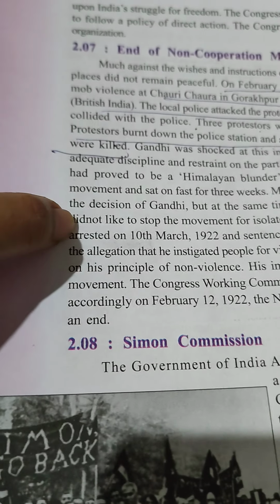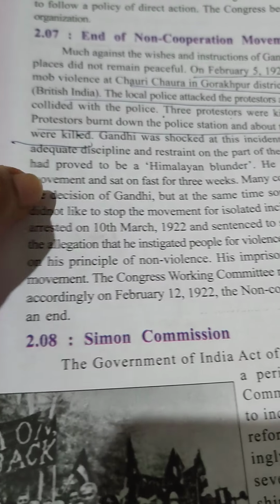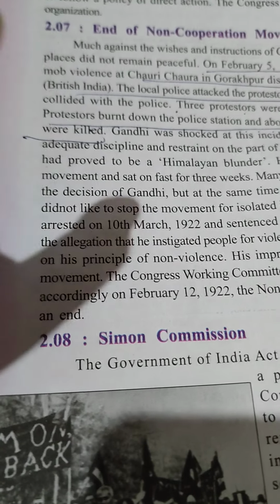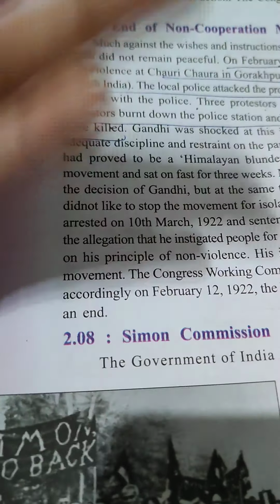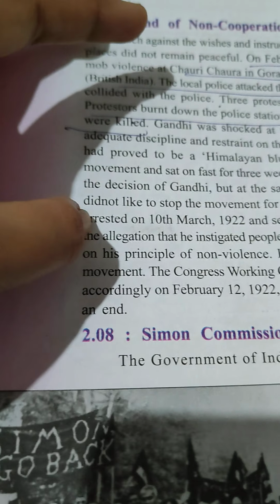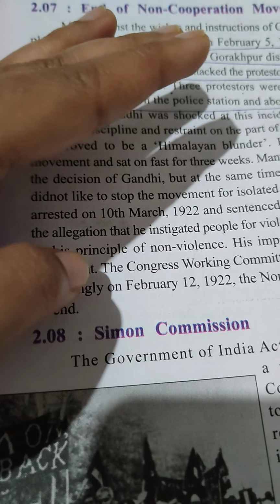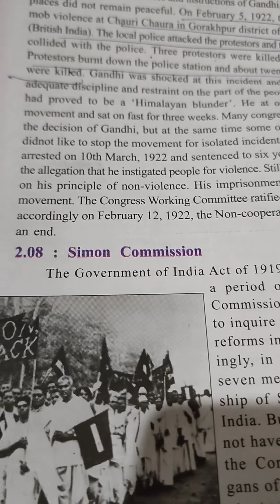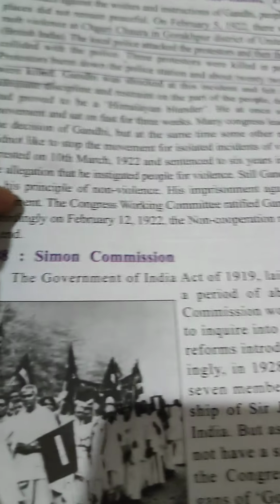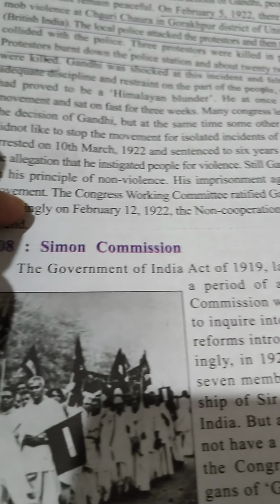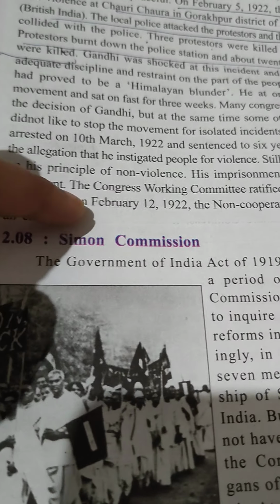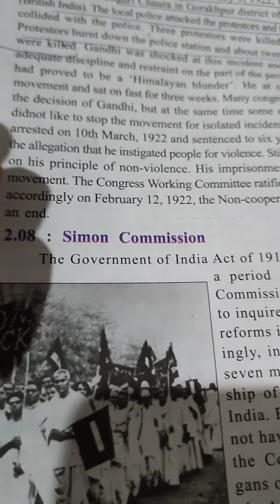Many Congress leaders welcomed the decision, but at the same time some other national leaders did not like to stop, and some people wanted to continue this movement. Even Gandhi was arrested on 10 March 1922 and blamed for that. So he was jailed and sentenced for how many years? For 6 years. His imprisonment again led to another movement. The Congress Working Committee ratified Gandhi's decision, and on February 12, 1922, the non-cooperation movement came to an end.